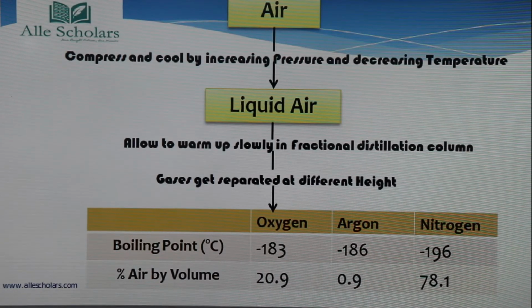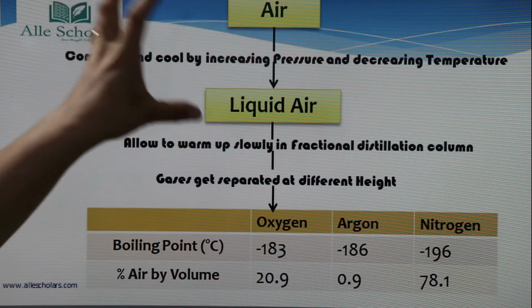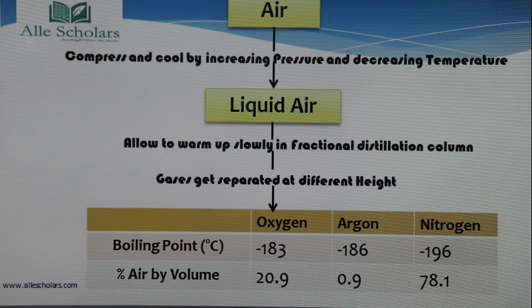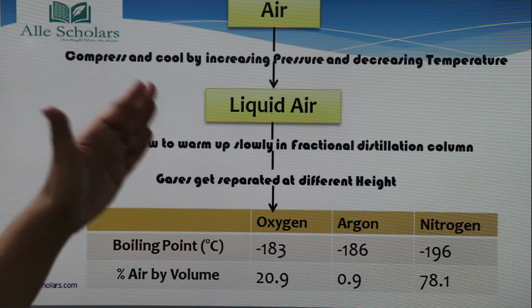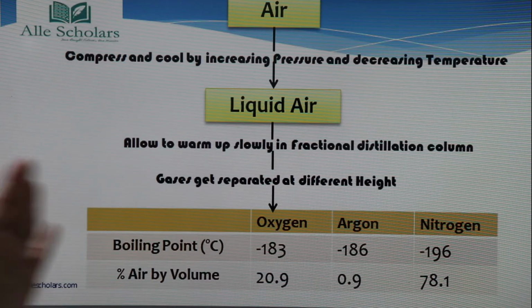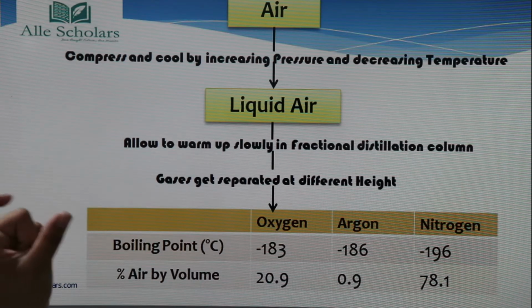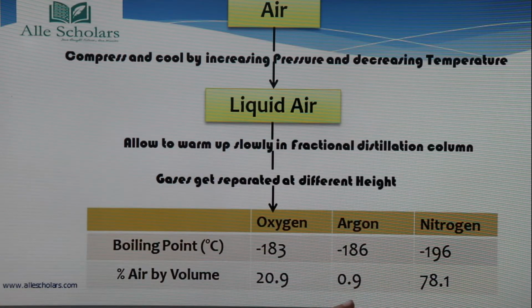So this is a flow chart to see how we obtain different gases from air. You can see at the top of the flow chart that this is the air that is present in our atmosphere. This air is being compressed and cooled. How is this process done? This compressing and cooling of air is done by increasing the pressure and decreasing the temperature.